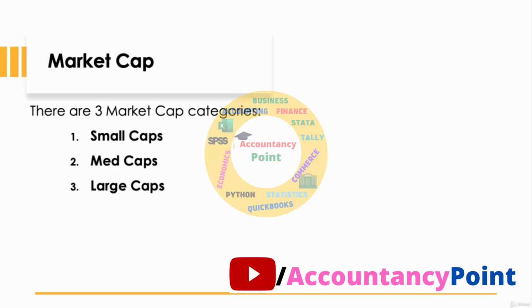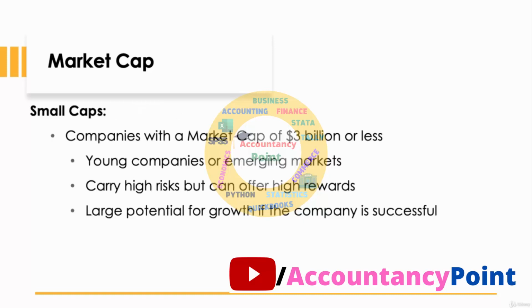There are three market cap categories in total: small caps, mid caps, and large caps. Let's look at each category. Small caps. These are companies with a market value of 3 billion or less. These companies are usually young companies or in emerging markets that can be high risk because they're not as established as bigger companies. They haven't reached their full potential.